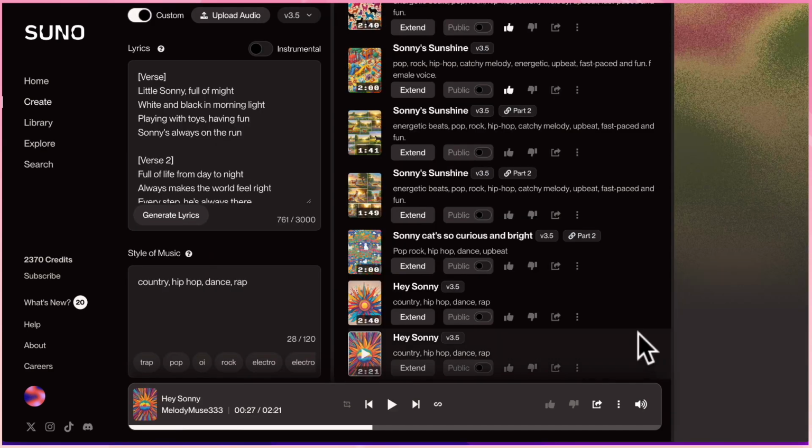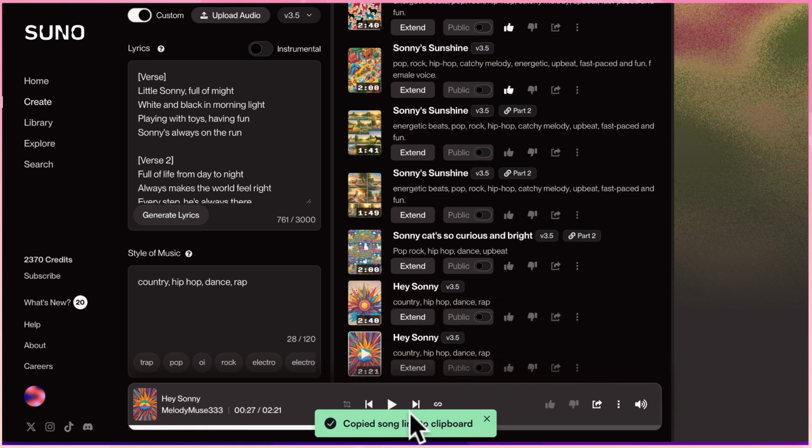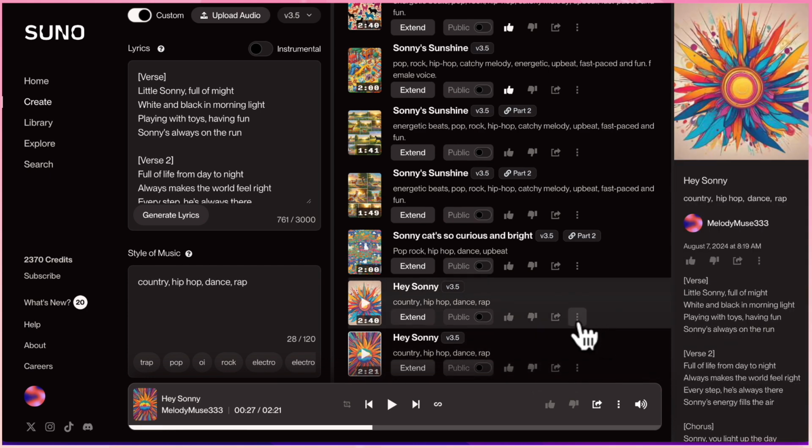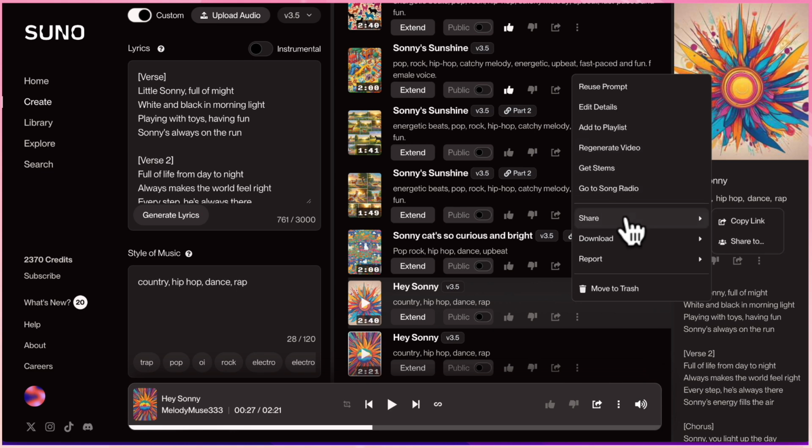If you want to share the song, you can click on this little link here, copy song link. It copies the link to your clipboard, and then you can share it. Another thing you can do is click on these three dots here, and this is also where you can share by getting the link. You can also download the MP3 audio, the WAV audio, or the video.